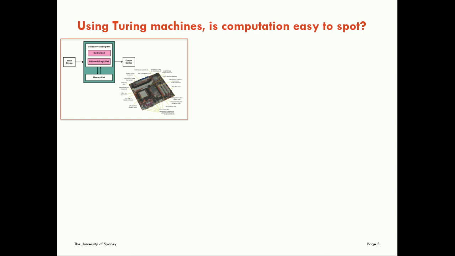We can look at man-made computer systems like this von Neumann architecture with a CPU, a central processing unit. We can look at the RAM. We can look at the configuration on the motherboard and where the buses run. We can understand computation there fairly easily using Turing machine approaches.